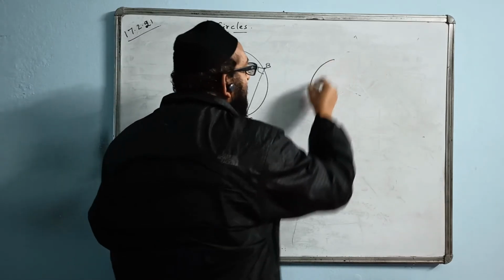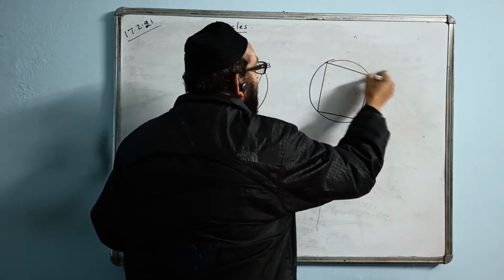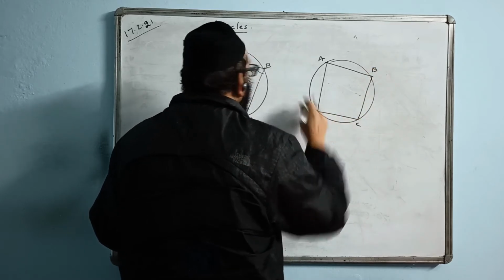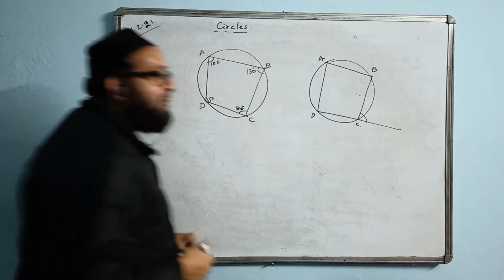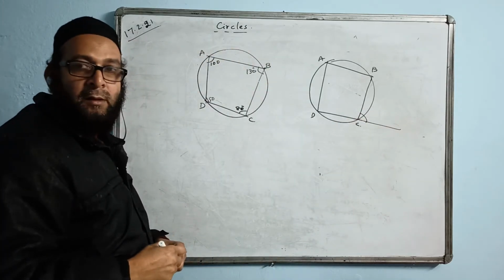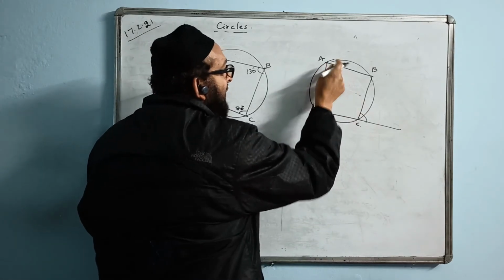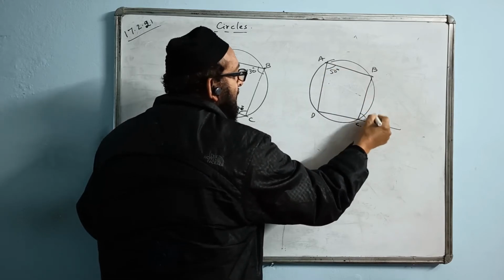Similarly, there is another theorem related to cyclic quadrilaterals. Suppose we have a cyclic quadrilateral ABCD. Any one side we extend like this. This angle is called the exterior angle of the cyclic quadrilateral. The property says the exterior angle is equal to the opposite interior angle. These two angles will be equal. If this is 50 degrees, then this will also be 50.